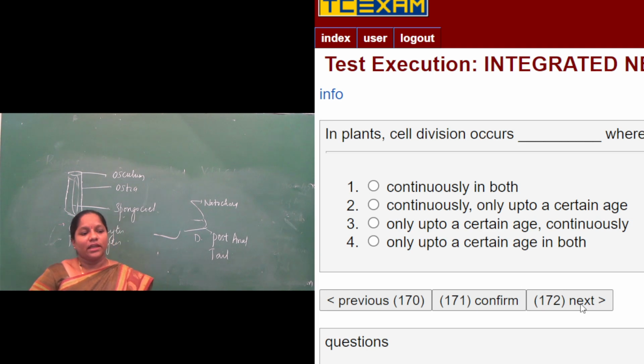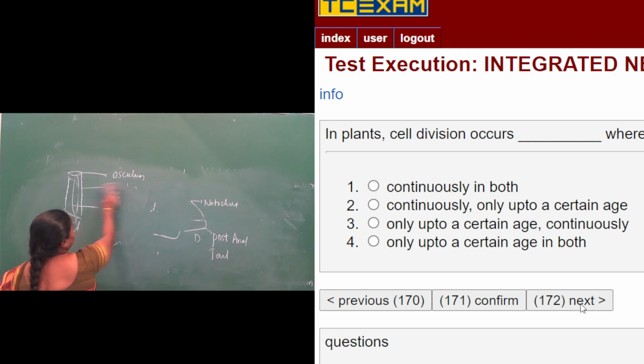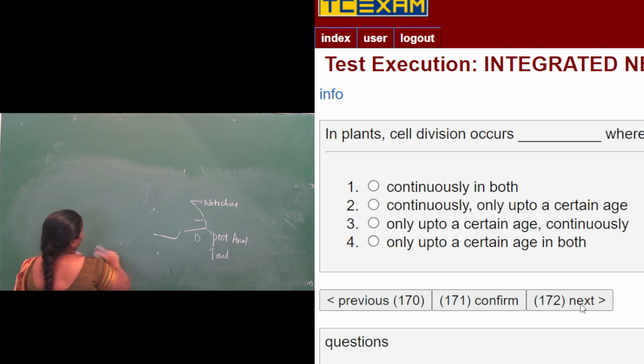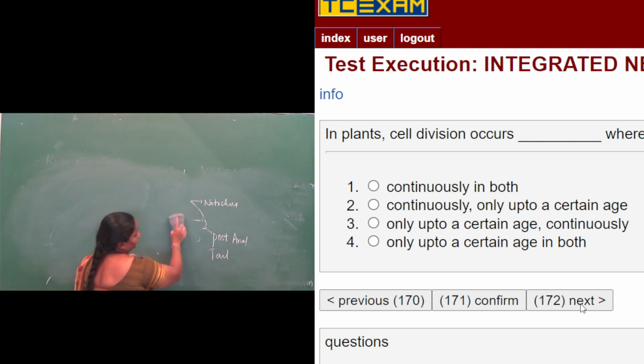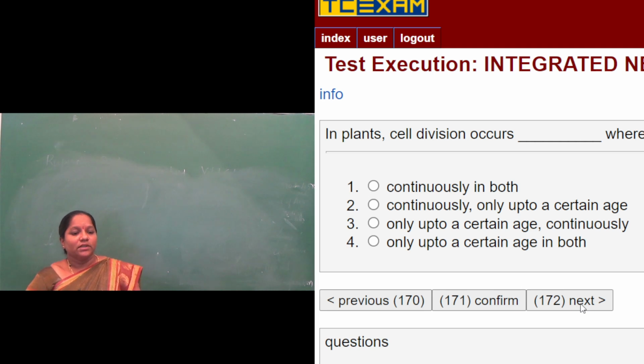Next question. In plants, cell division occurs continuously. This is a fill in the blanks question. In plants, cell division occurs continuously, dash, whereas in animals it occurs up to a certain age.